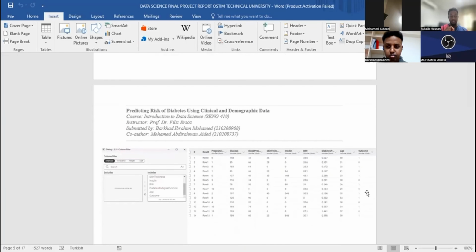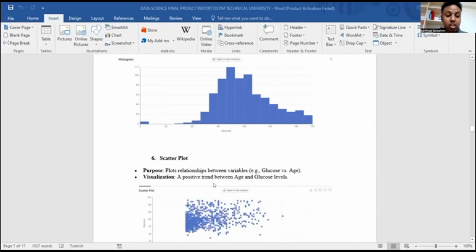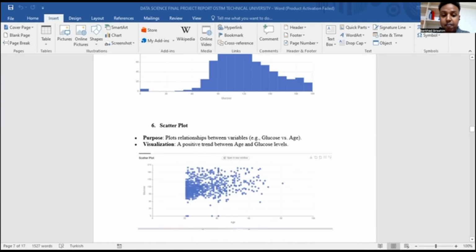The output can explain the statistics: it shows the mean values of glucose, BMI, and age are 120, 32.1, and 45 respectively. As a conclusion, we can say that correlation is used to find the relationship between two variables. For example, older patients tend to have higher glucose levels. This helps us to understand how age and glucose are related.